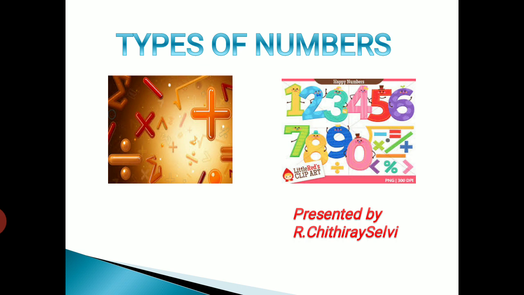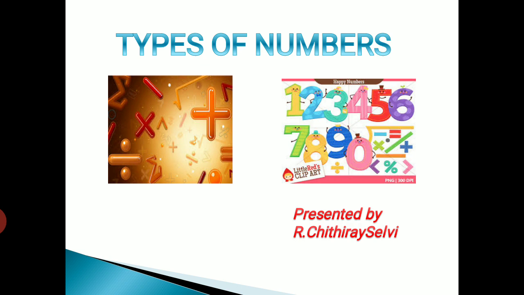Today I'm going to share something about numbers. Actually, in school days, first we learn numbers as 1, 2, 3, 4, etc. And then we separate these numbers as even numbers, odd numbers, prime numbers, composite numbers. And also we learned the number system. What is the number system?